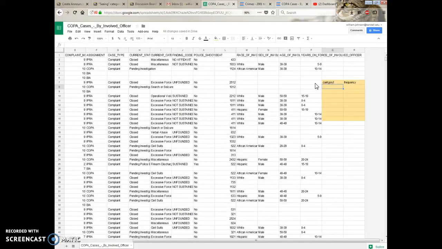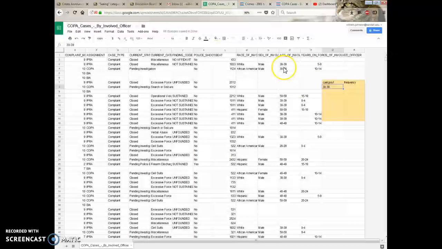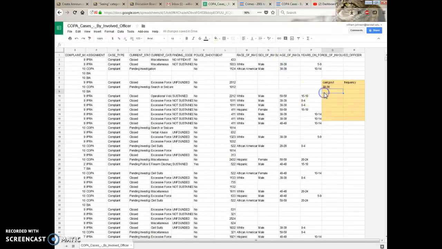So I have to type, what are the different categories? I'm talking about the ages here. Well, one category of age is 30/39. Now, you have to type very carefully, exactly the same as in here. You can't write "in your 30s." You have to write 30/39. Next up, 40/49. We'll type it exactly as it appears here. And then the last one I see there is 50/59. Okay, I type down the categories.